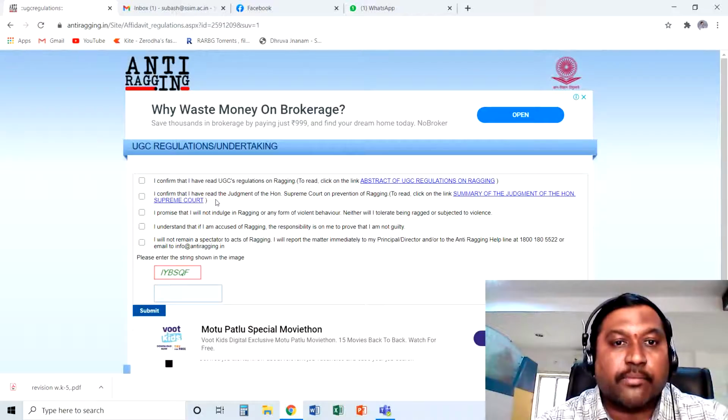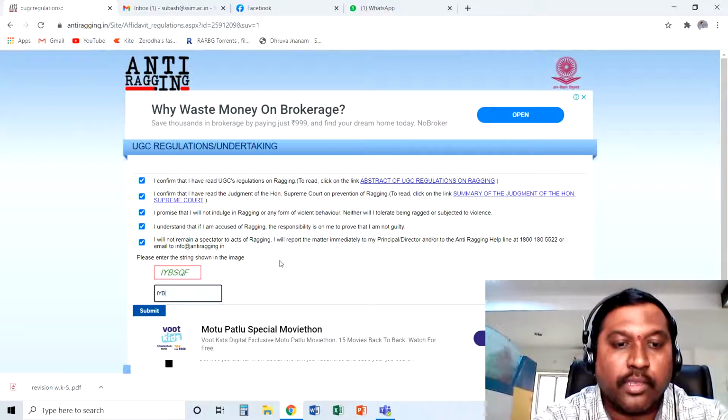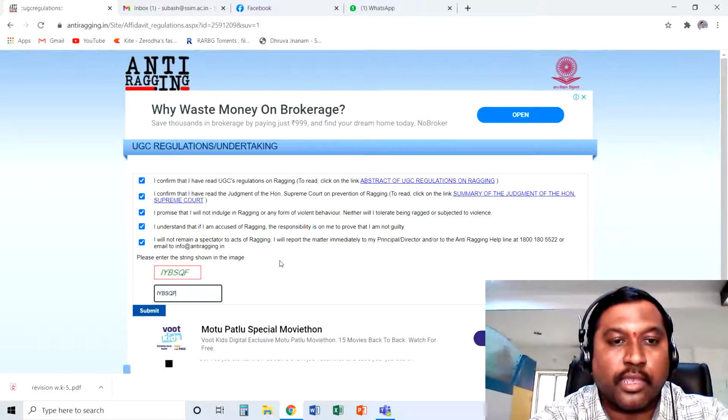You can see some 5 statements with 5 boxes. You have to select all those boxes and put a check mark on every one of them. And once again, enter that captcha in the given box. Okay. So I, Y, B, S, Q, F.